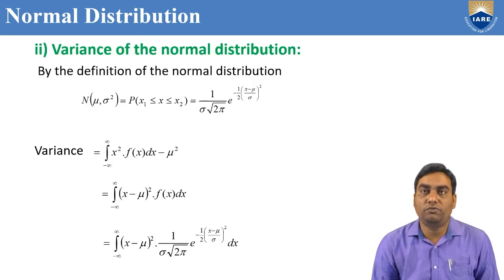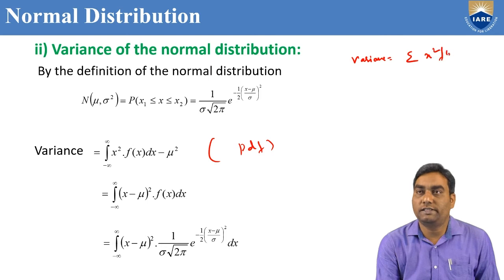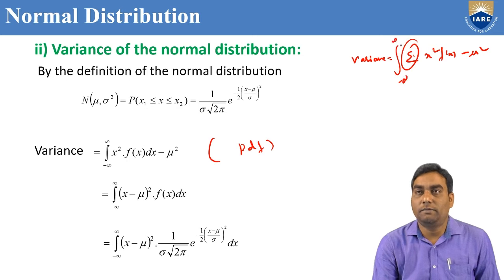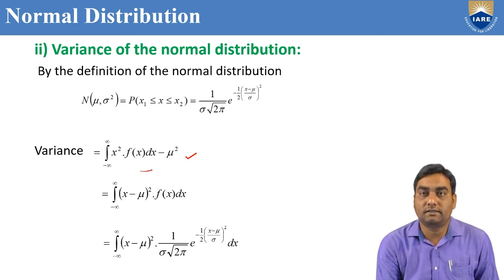Similarly, we are going to find the variance of the normal distribution. If it is a PDF, what is the variance formula? Integral minus infinity to infinity x square f of x dx minus mu square. While finding the variance of the binomial or Poisson distribution, we used sigma x square f of x minus mu square. But instead of sigma, we can take integration from minus infinity to infinity. Now this can be written as integral of x minus mu whole square f of x dx.